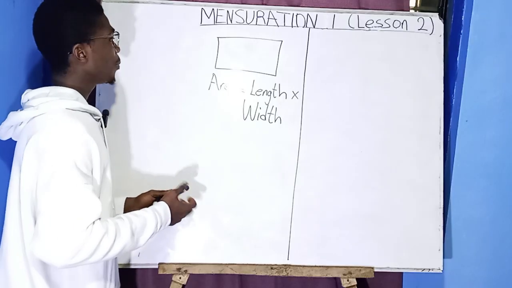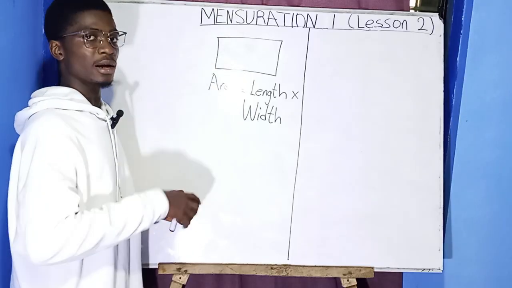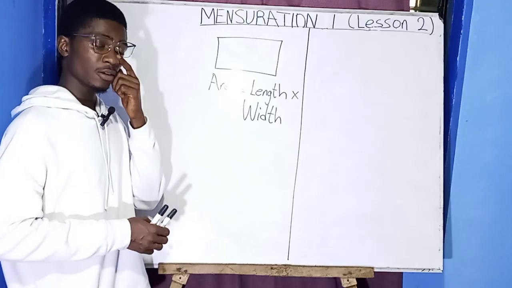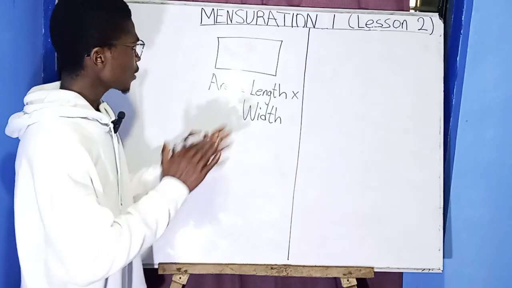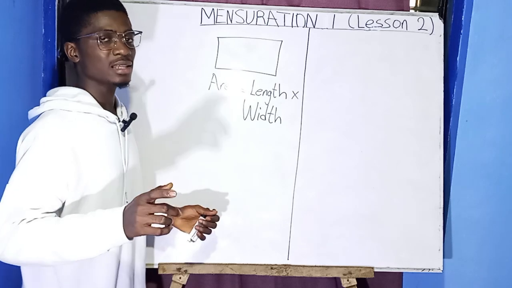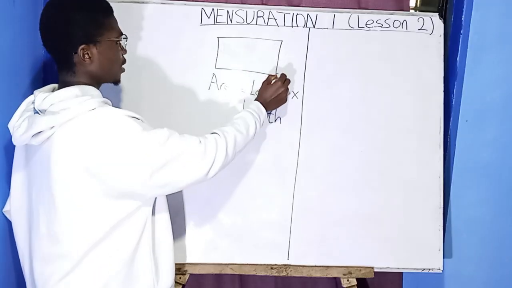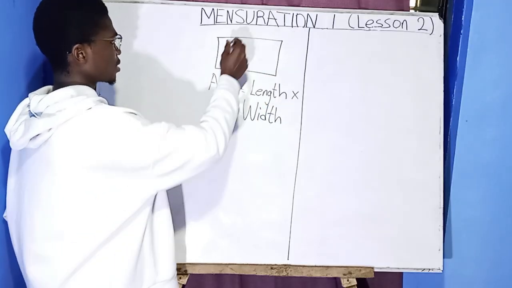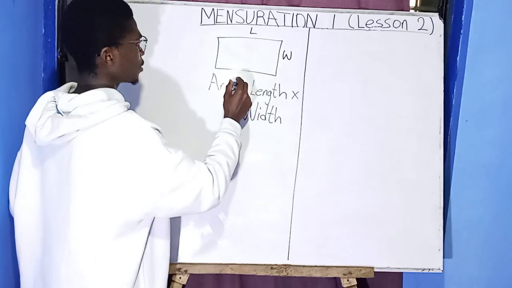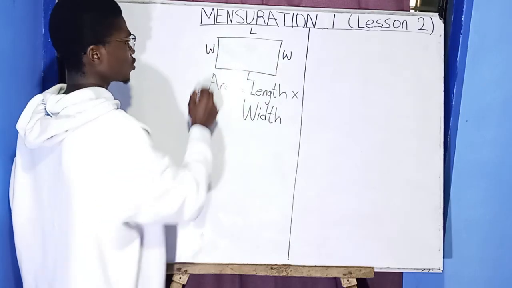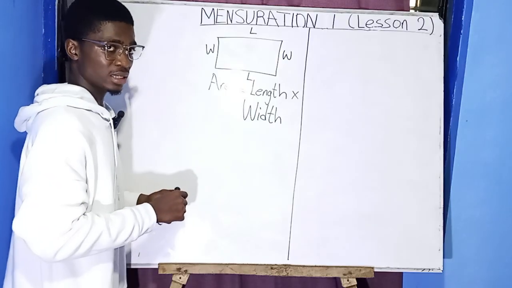And then when it asks you the perimeter of a rectangle, what's the perimeter? It's the distance around it. Beautiful. The perimeter is the distance around it. Let me clap for you. I told you perimeter is the distance around. So you have this distance plus here, plus here, plus here. Here is the length, let's use L to represent it, W to represent here, L to represent here, and another W here. So the perimeter is the sum of the distances around it.